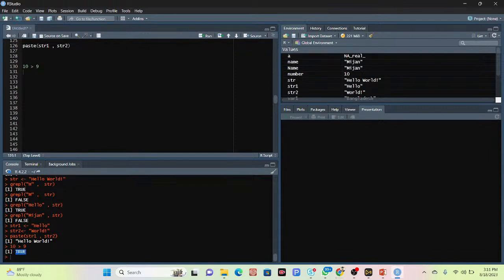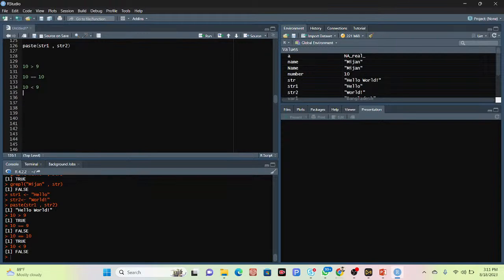Suppose I put 10 equal. When you want to check whether things are equal, we need to use double equals. Suppose 10 == 9, so it's totally FALSE. Now click, and you can see I get the result FALSE. But when I put 10 == 10, I get TRUE. As well, suppose I put another one, 10 less than 9. Click run, and you can see I get FALSE. 10 is greater than 9, not less than.